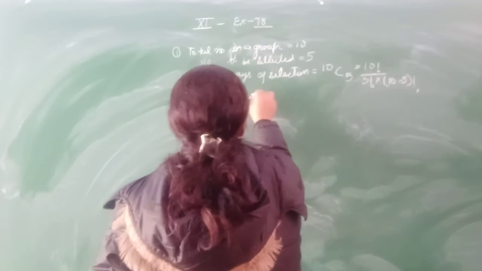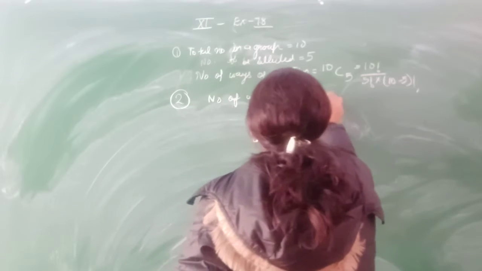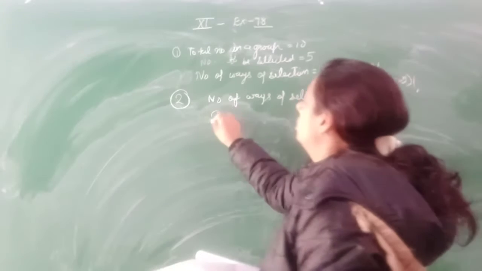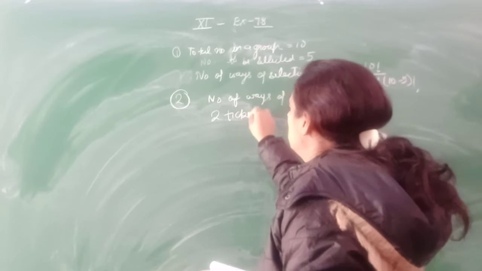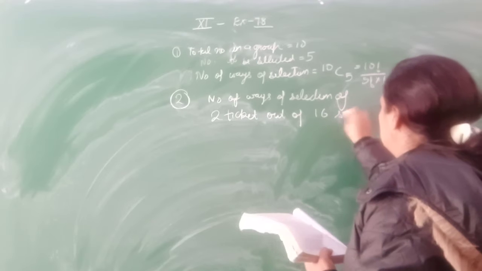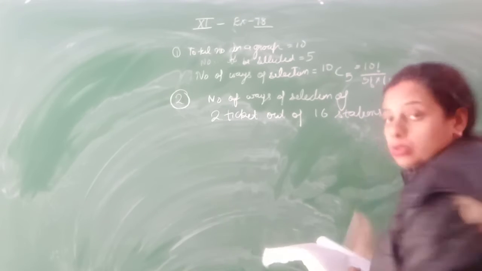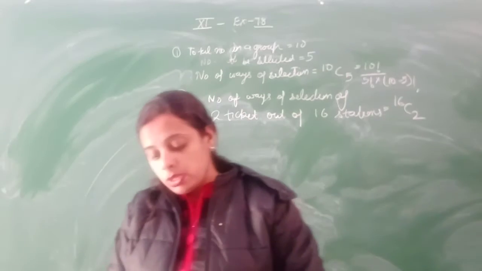So the number of ways of selection of 2 tickets out of 16 stations is 16C2. Clear? And then you have to simplify this one.